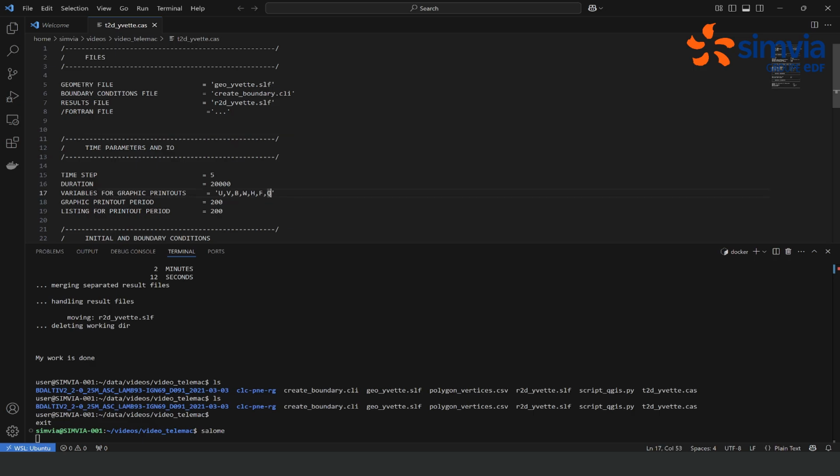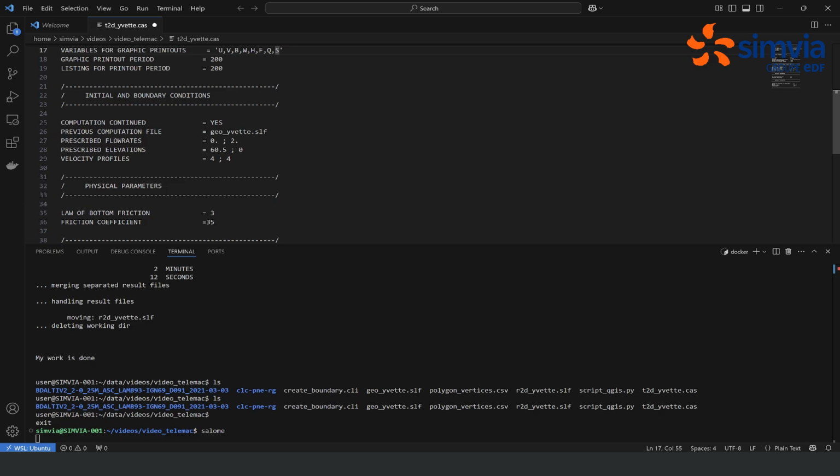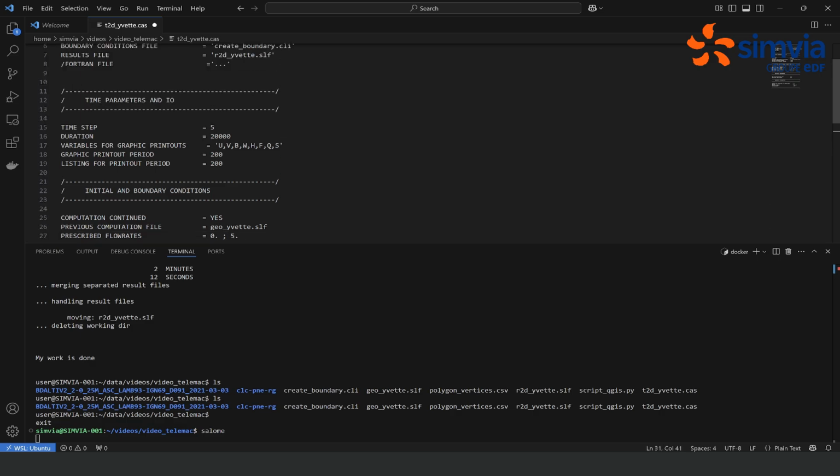We are now going to put the free surface in the variables for graphic printouts. This is an S here. The free surface is going to be particularly useful for some post-processing with filters on Paravis. We are also going to increase a little bit the flow rate profile we are imposing. Let's say we are putting 5 meters squared per second instead of 2. And we're not going to change the prescribed elevation here.